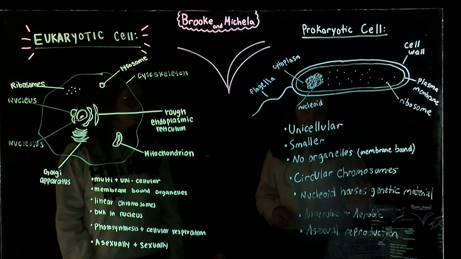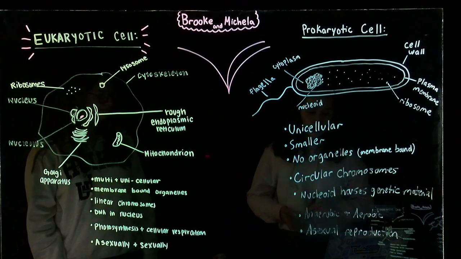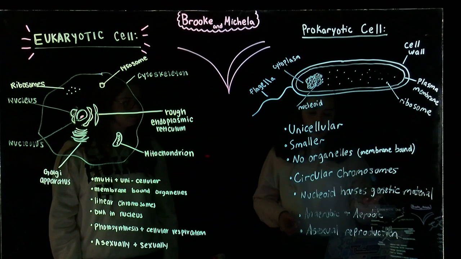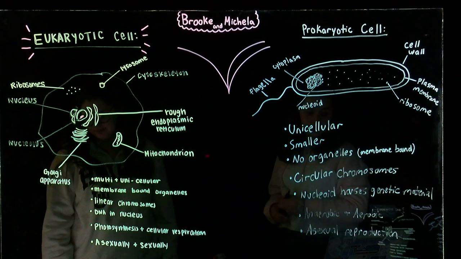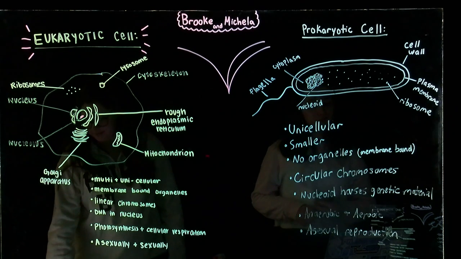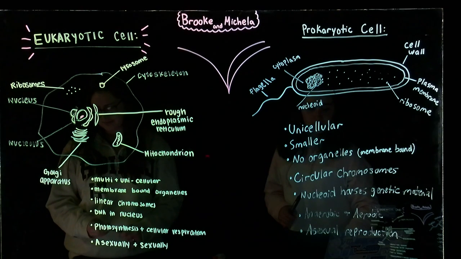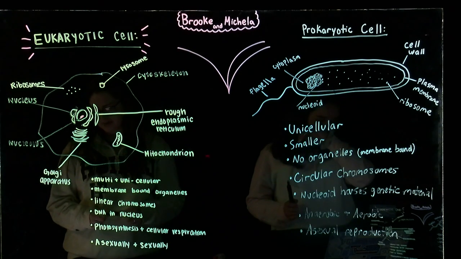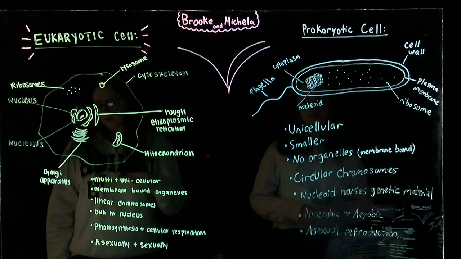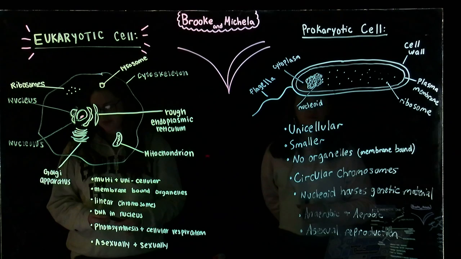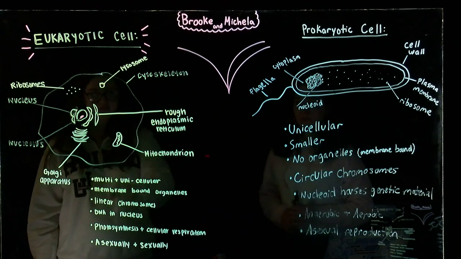So prokaryotic cells also have metabolic processes, which include photosynthesis and aerobic respiration, but they also can perform anaerobic respiration and fermentation. So prokaryotes could have been fused together or been eaten by larger prokaryotes to form eukaryotes, which is the endosymbiotic theory, which also explains why the mitochondria and chloroplasts have their own DNA.